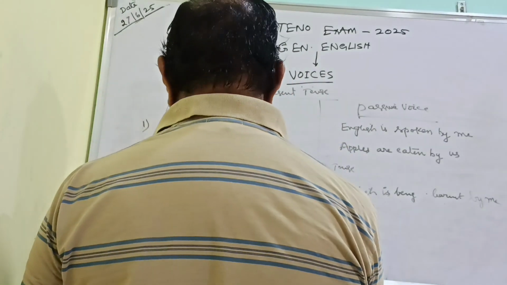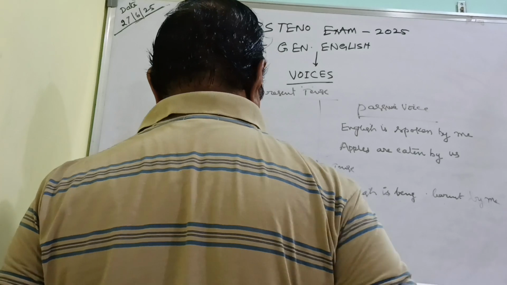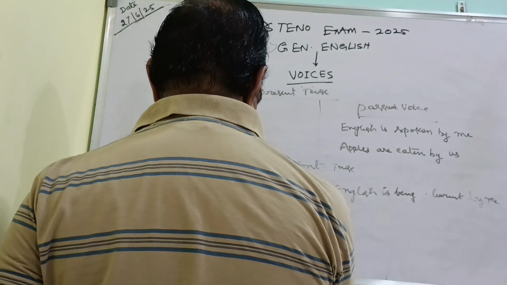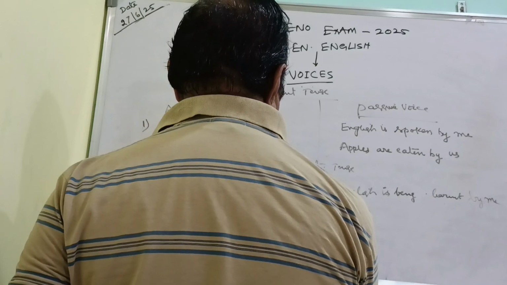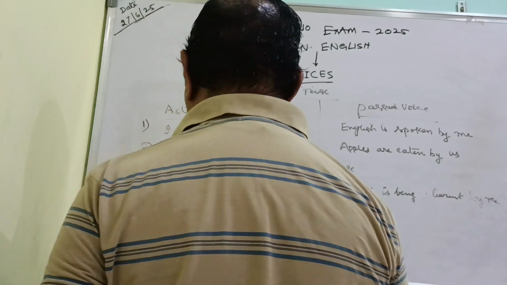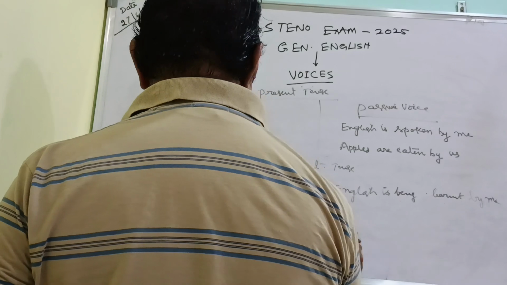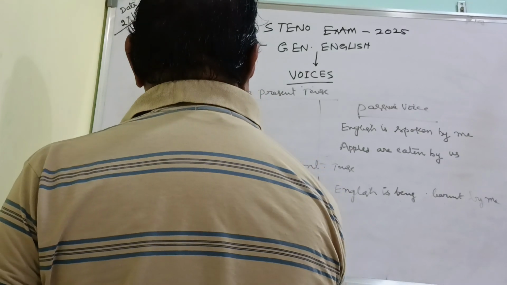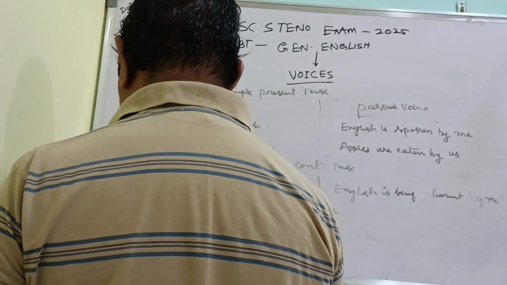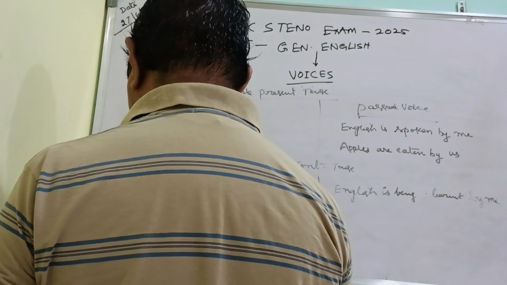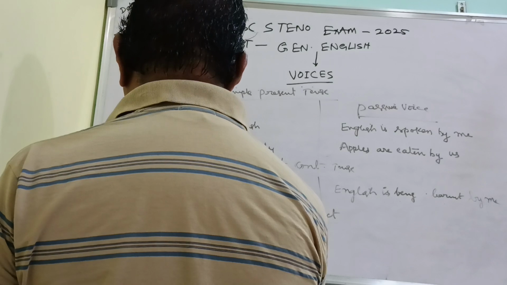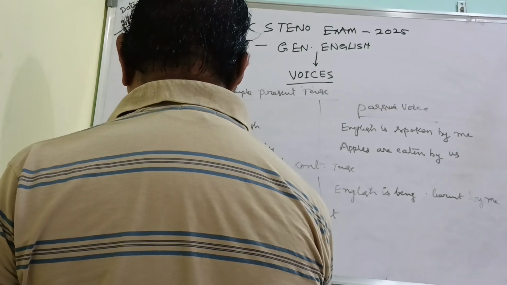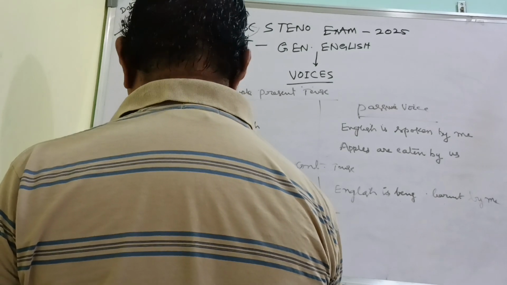In the same way, the present perfect tense. In present perfect tense, the active voice sentence will be "I have finished homework."